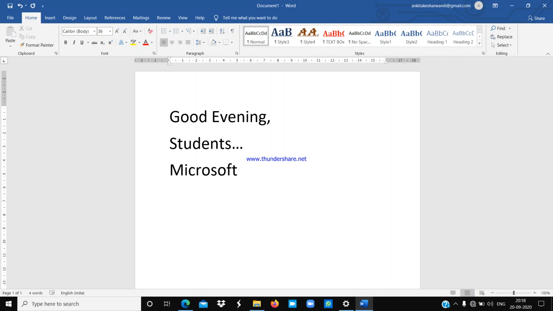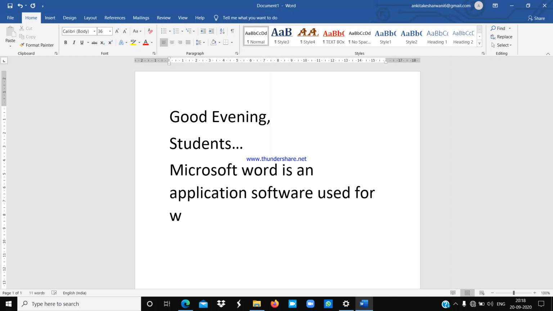Microsoft Word is an application software used for word processing. So this cursor, this insertion point automatically moves towards the right side.